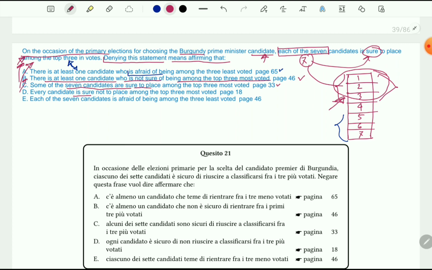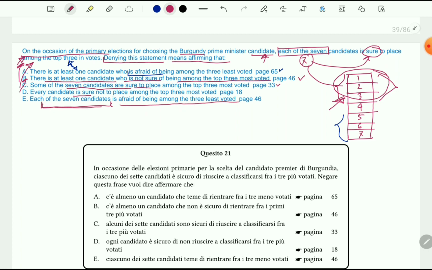Okay, so let's read the last one. Each of the 7 candidates is afraid of being among the 3 least voted. Each of the 7 candidates, okay, so all of the 7 candidates can be afraid. That's also not logical.